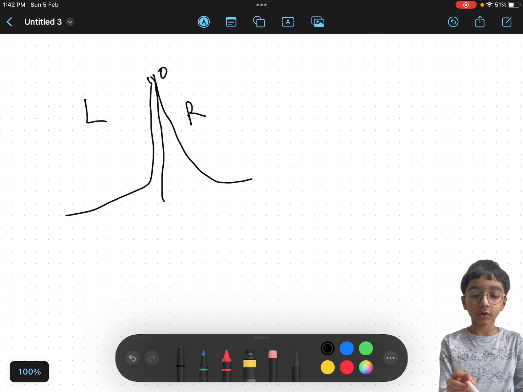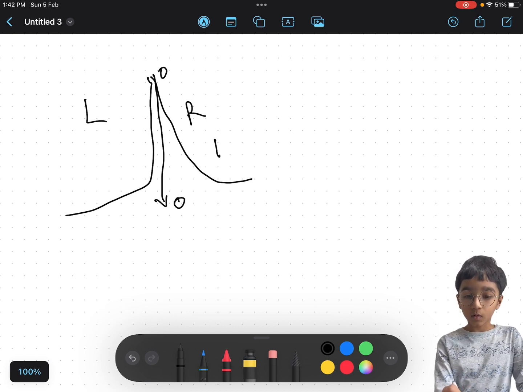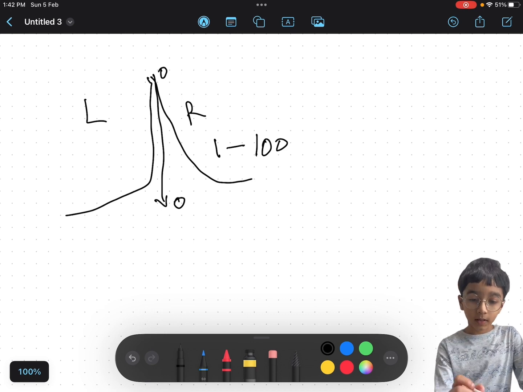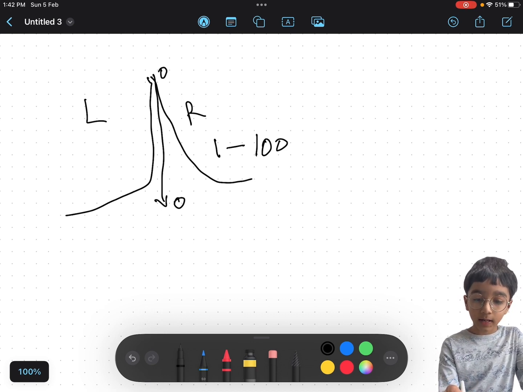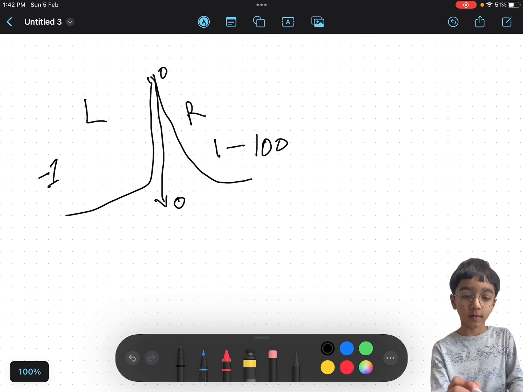Straight is 0, and right is 1 up to 100. Left can be minus 1 to minus 100.